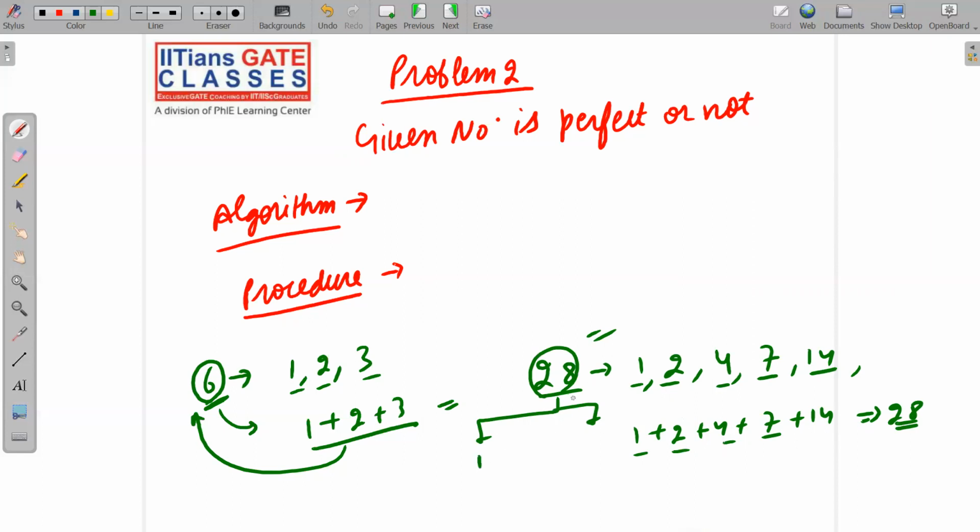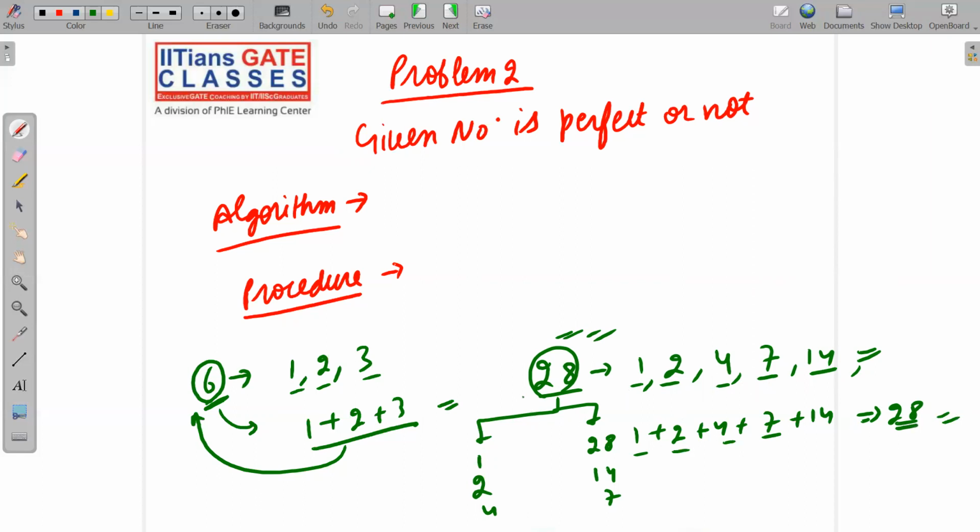Anyway, you are going to study them in aptitude, but let me show you here itself. 1, so immediately write 28 here. Then 2, because 28 into 1 is 28, 2 into 14 is 28. Then 3 will not divide 28. Then 4, then 7 for the 28. That's it. So we are going to find the factors which are less than 28: 1, 2, 4, 7, and 14. We will sum them up and we will get 28 as our answer. Hence 28 is also a perfect number.